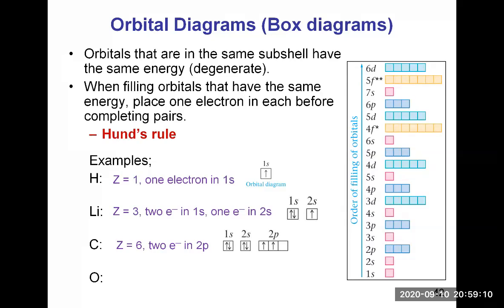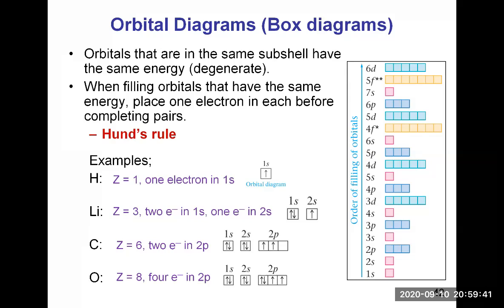Oxygen, atomic number 8. It's going to fill the 1s and the 2s with 4 electrons total. Then the 2p will have 4 electrons. So you will fill 1 electron in each p orbital, so it's going to be 3 arrows up, and then you will complete a pair for one of the orbitals.